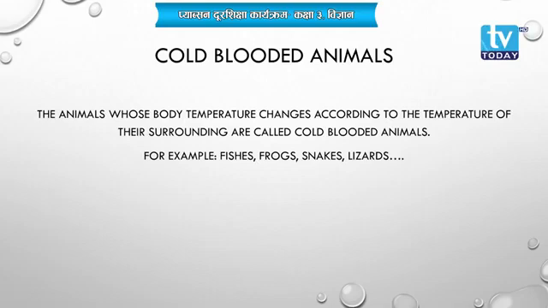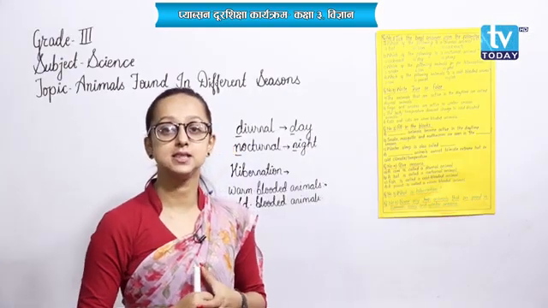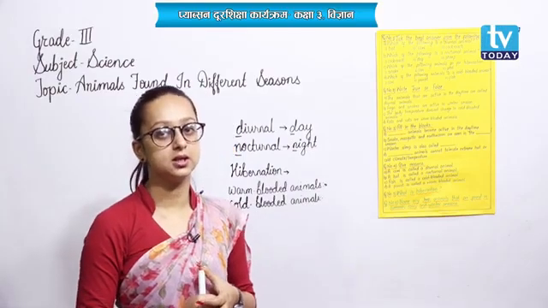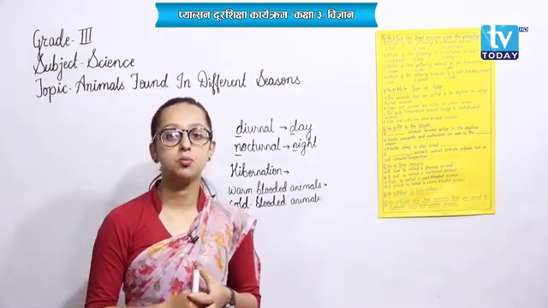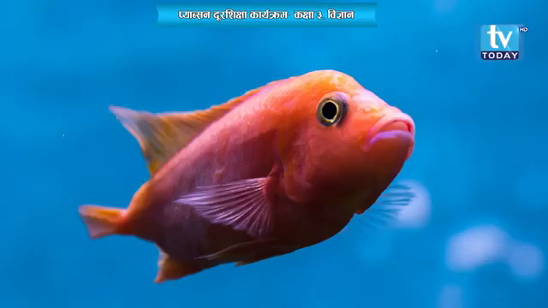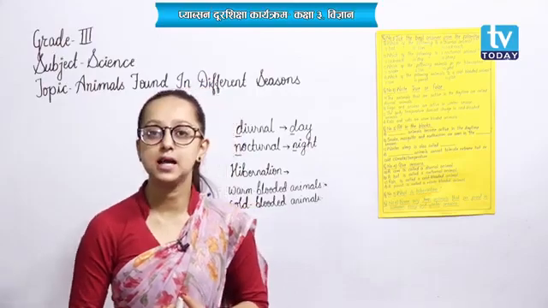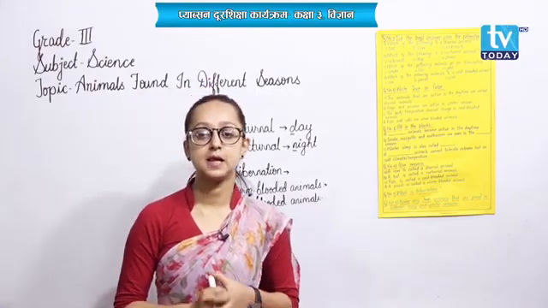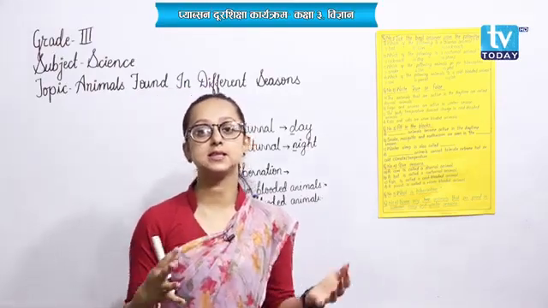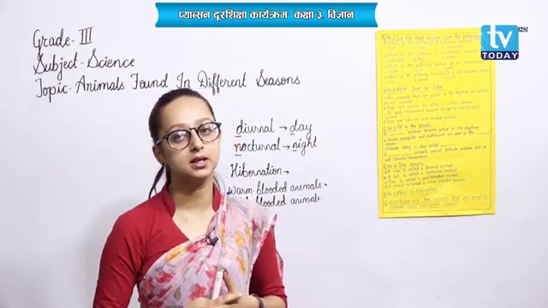Okay, so the animals that can change the temperature of their body according to the temperature of their surrounding are called cold-blooded animals. That is, they can change the temperature of their body. Examples of cold-blooded animals include fishes, frogs, snakes, lizards, crocodiles, etc. These animals can easily change the temperature of their body.